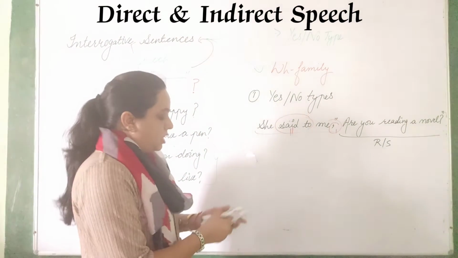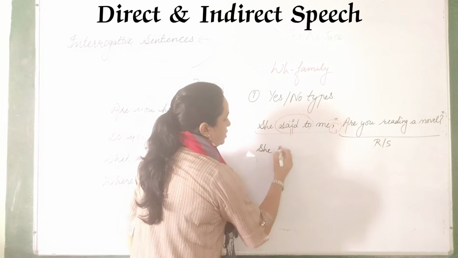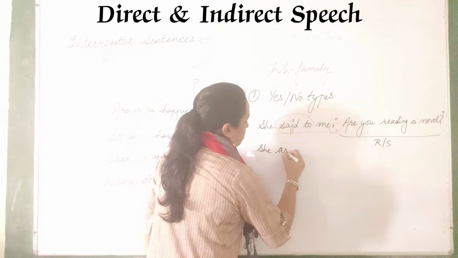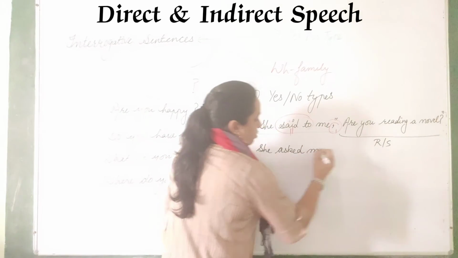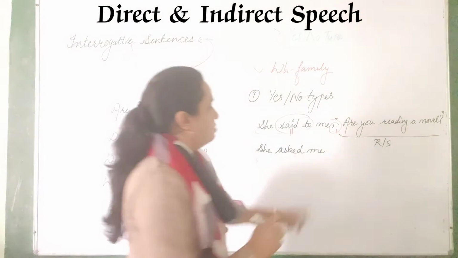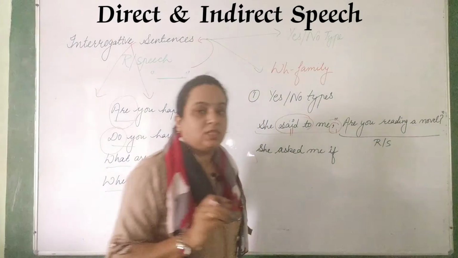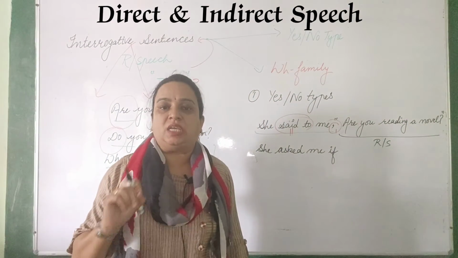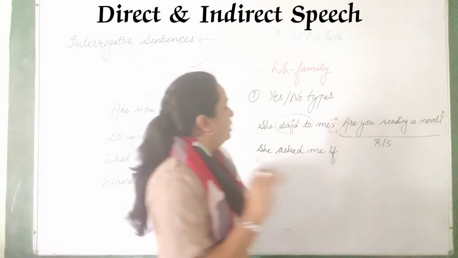So let's see, she said to changes into asked or inquired. Me, it's not "to me", okay, please take care here, don't write "to me". So she asked me, here you have to put if or whether, W-H-E-T-H-E-R, if or whether, anything, okay.